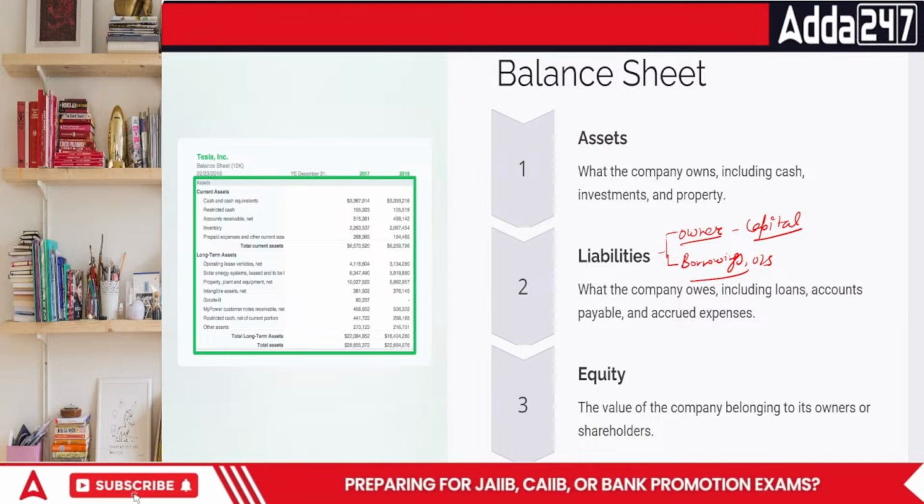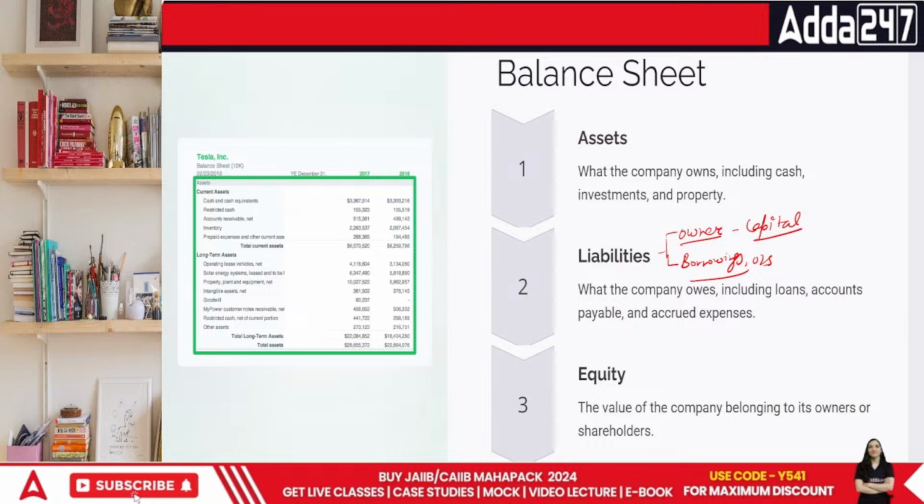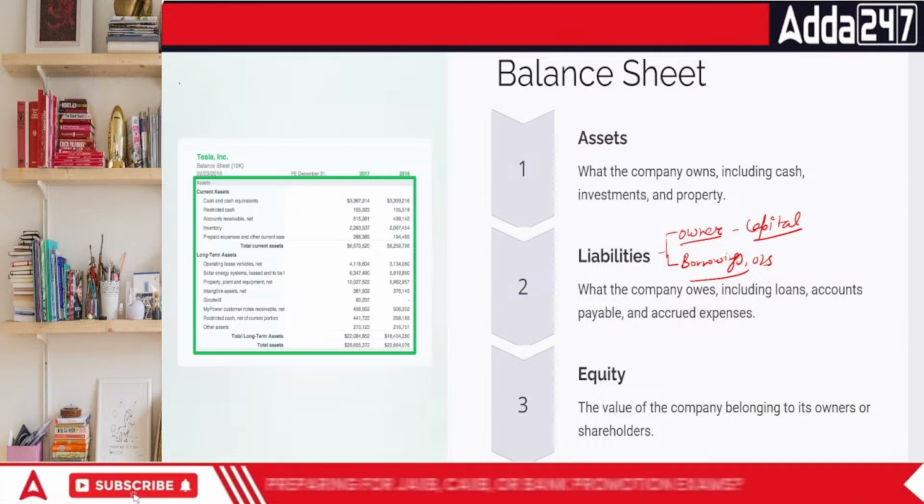Then comes the specific area of equity, everyone. In terms of our balance sheet, there is something called the balance sheet equation.